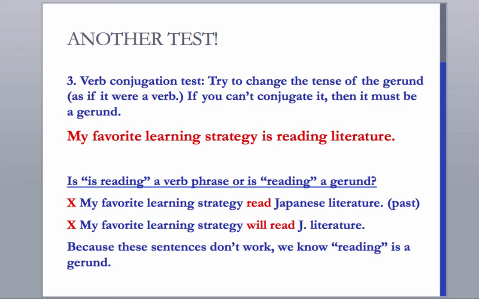If you can conjugate it, then it must be a verb. So if you look towards the bottom, my favorite learning strategy read Japanese literature. My favorite learning strategy will read Japanese literature. Those sentences don't work, right? Because we cannot conjugate it. That shows us that it must be a gerund. So let's look at one more of those.